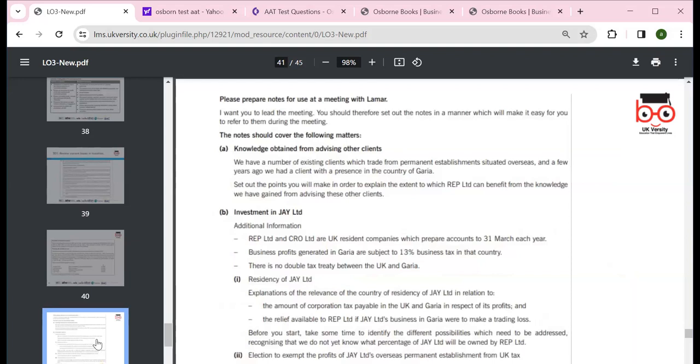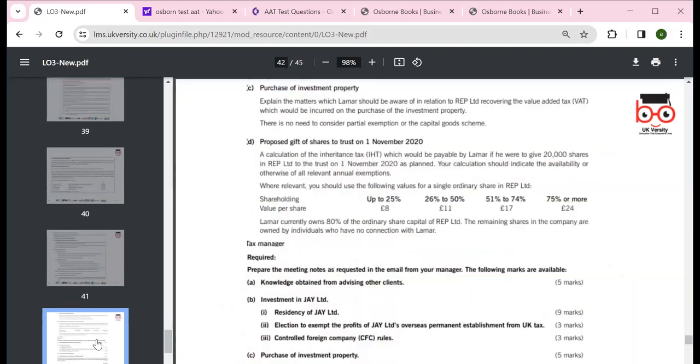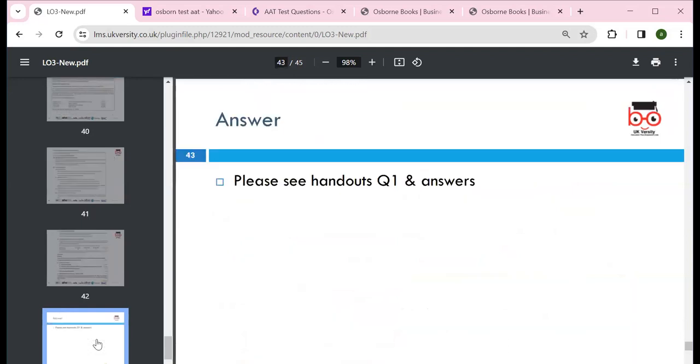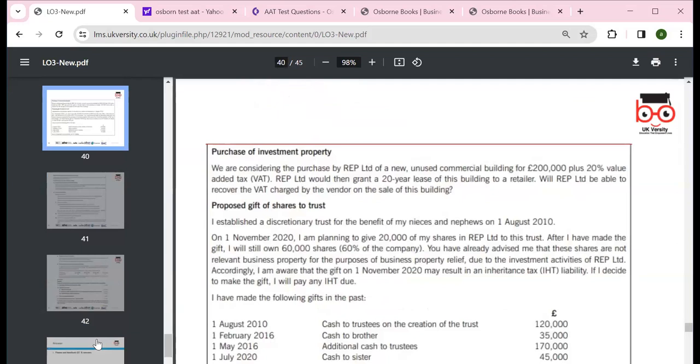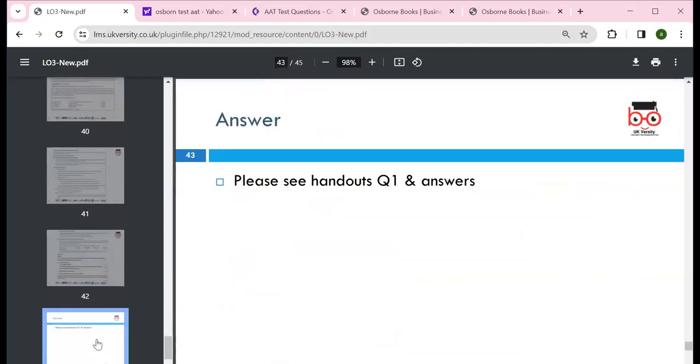Of course, we need knowledge obtained from advising others, clients, and investment in various companies, as in these few examples we included. Of course, we can look at residencies. These questions are scenarios we picked from old ACCA exams, which we can use when we do the assignment. So we can pick one or two to add in our assignment to address our distinction criteria.